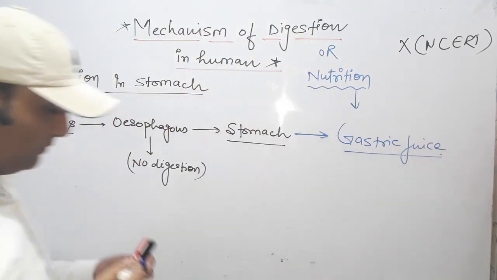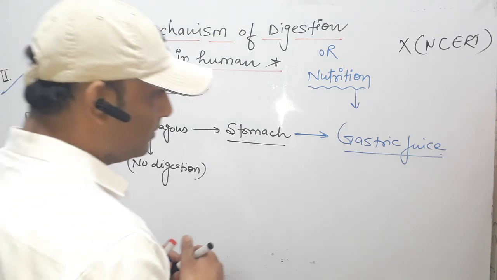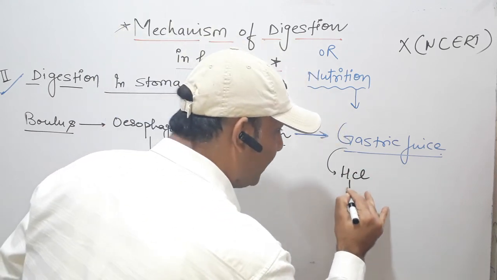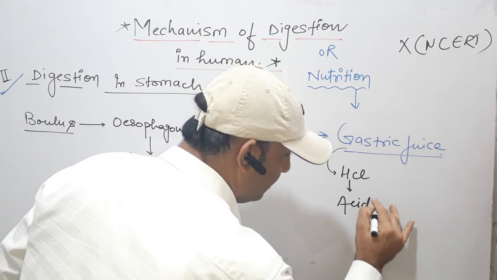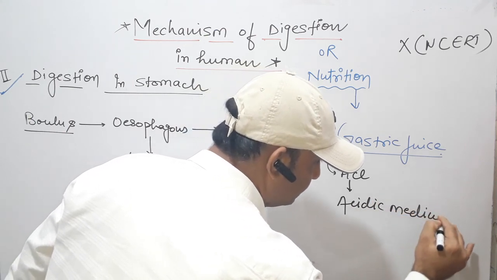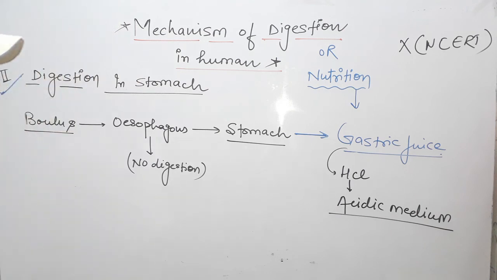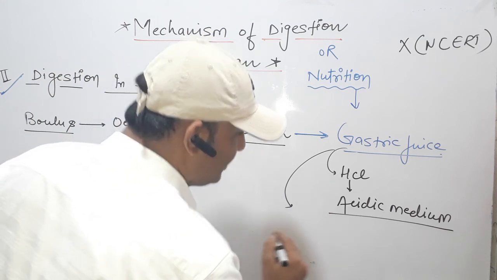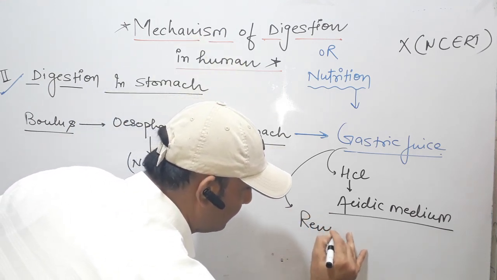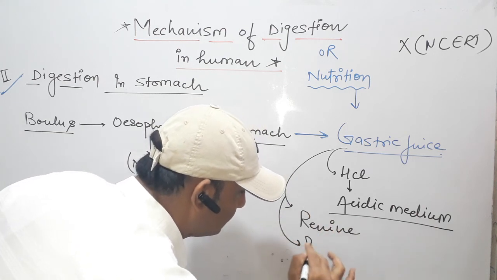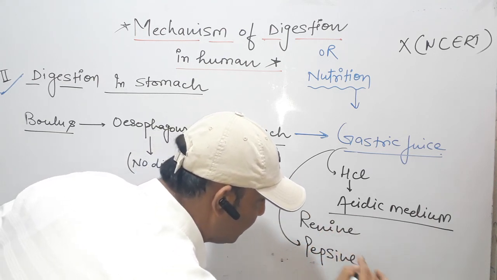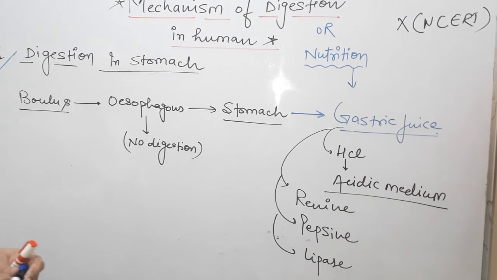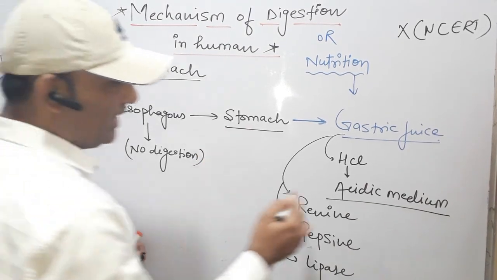Now this gastric juice contains hydrochloric acid, and this hydrochloric acid provides an acidic medium in the stomach so that the enzymes renin, pepsin and a small amount of lipase can act easily, because stomach enzymes only react in an acidic medium.